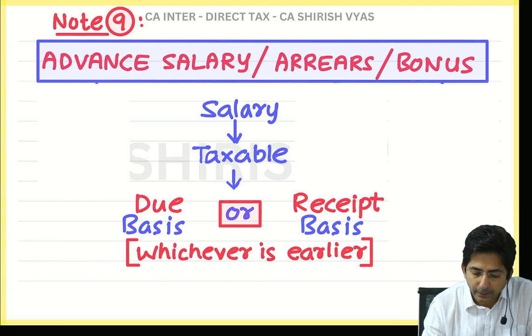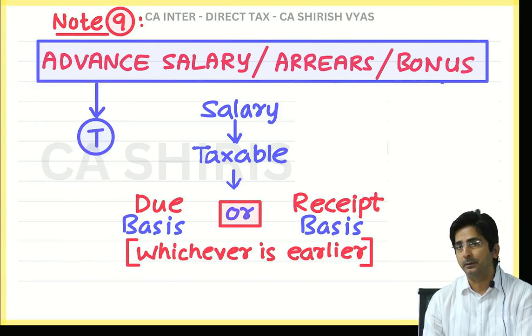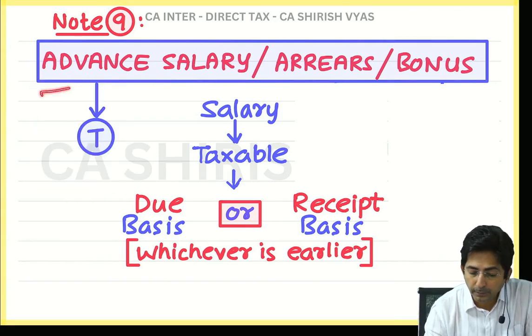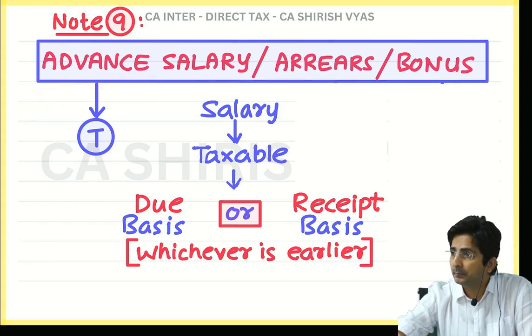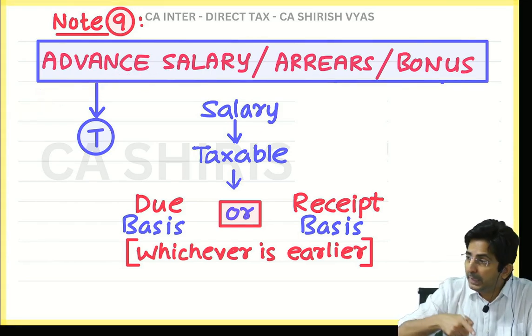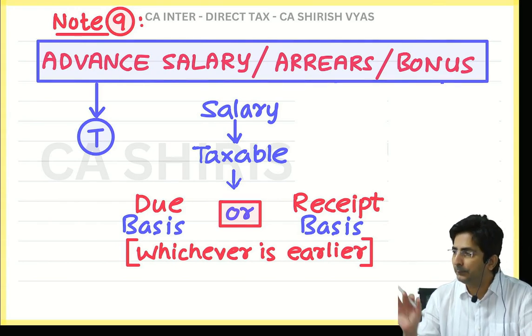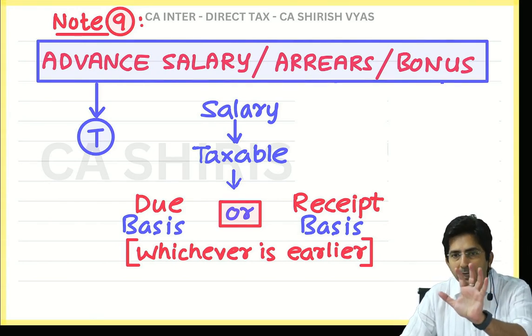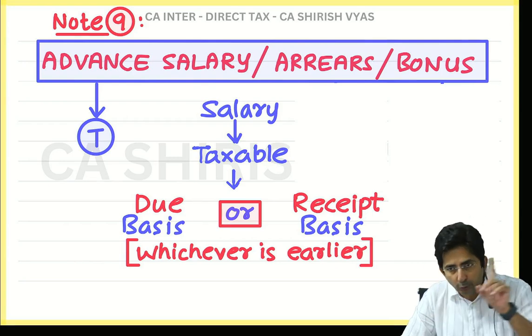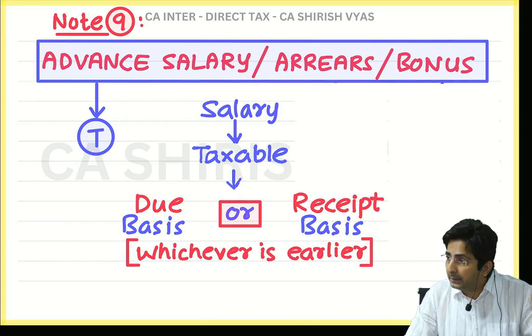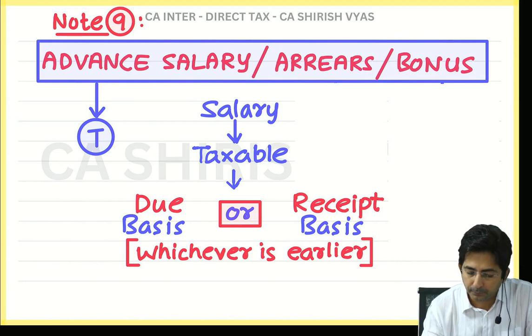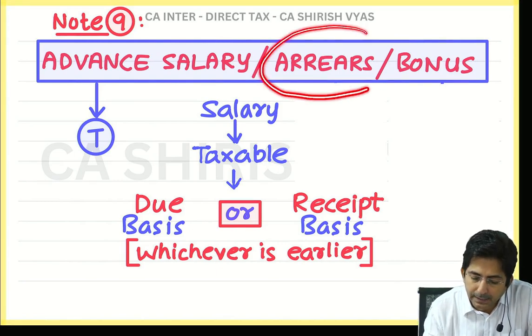So accordingly, advance salary will always be taxable. Although it will become due in the next year, it is received now, and based on whichever is earlier, it will be taxable now. Conclusion: if advance salary comes in the question, you will not ignore it, you will write it in the outer column. Okay. Then arrears of salary.